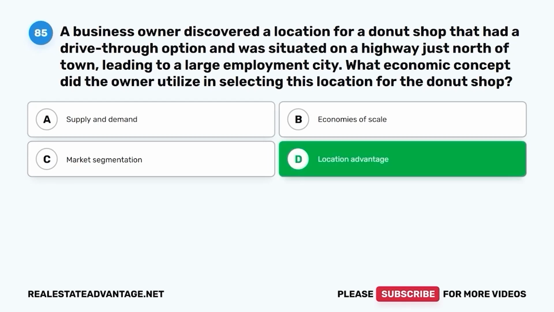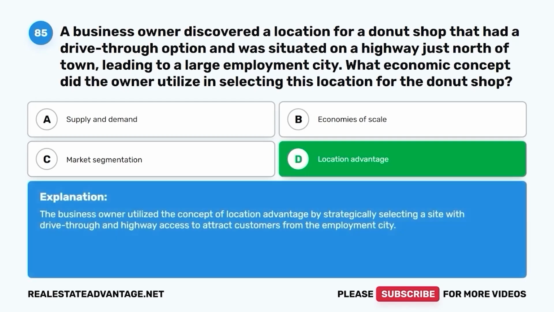The correct answer is D, location advantage. The business owner utilized the concept of location advantage by strategically selecting a site with drive-through and highway access to attract customers from the employment city.